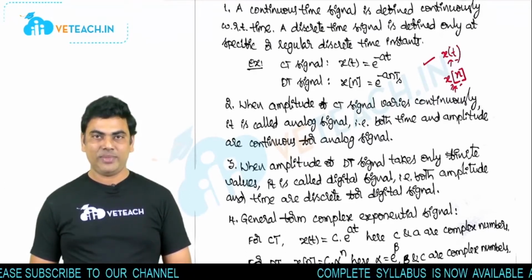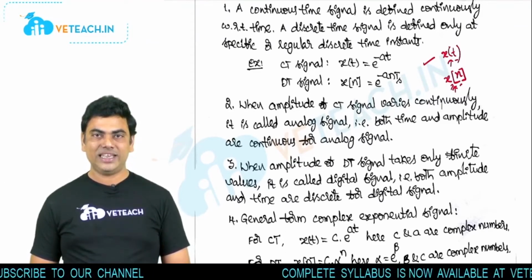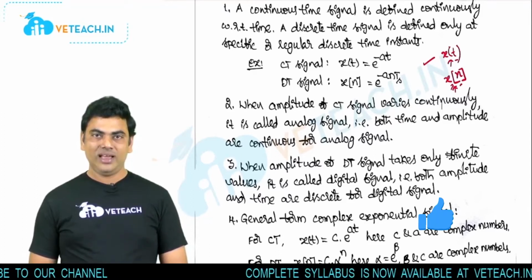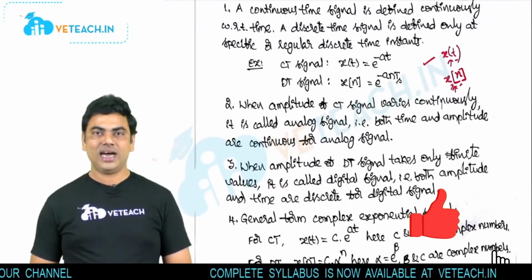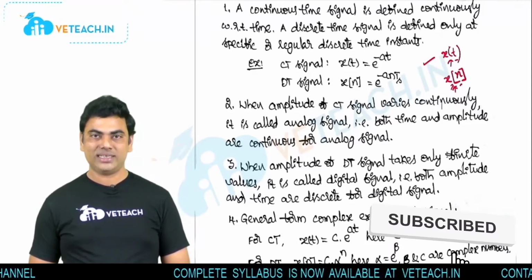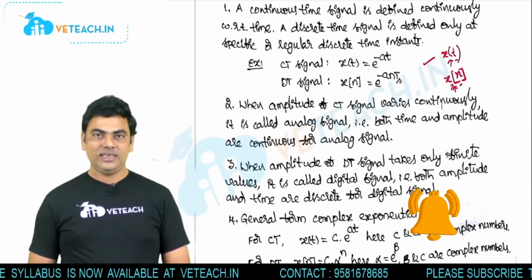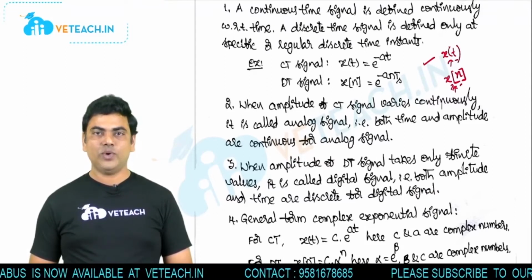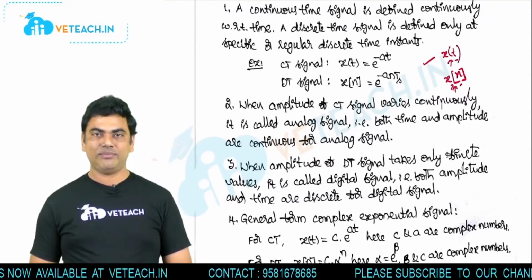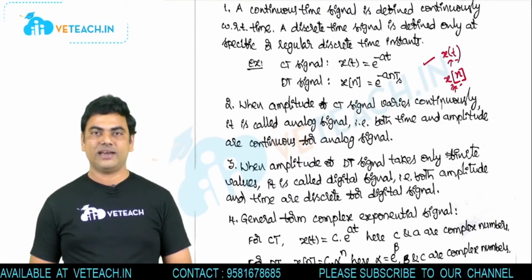Remember, a digital signal is different from a discrete time signal. All digital signals are also discrete time signals, but not all discrete time signals are digital signals. Digital signal means both amplitude and time take discrete sets of values.